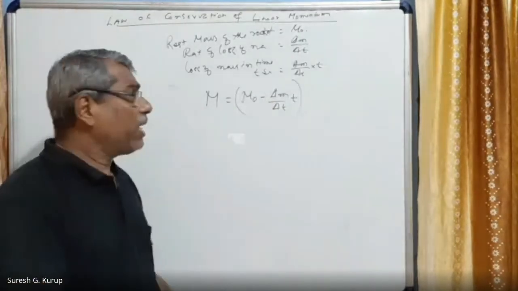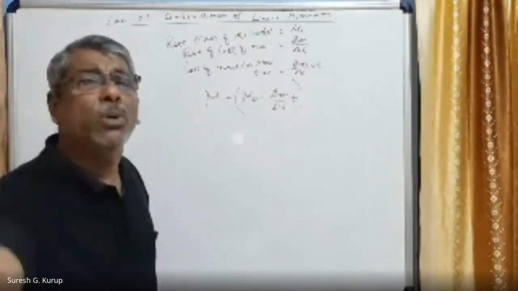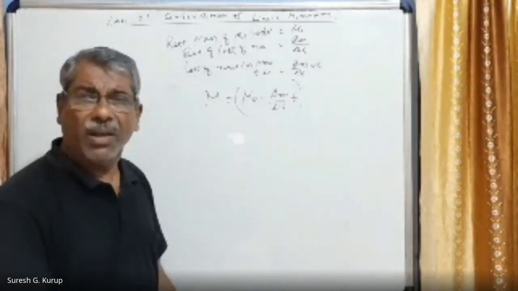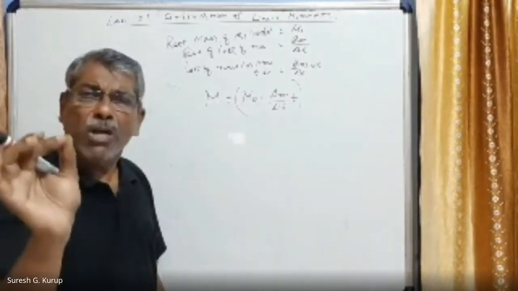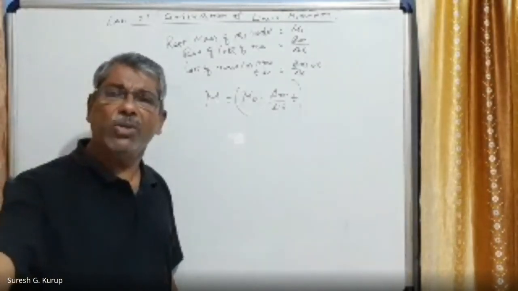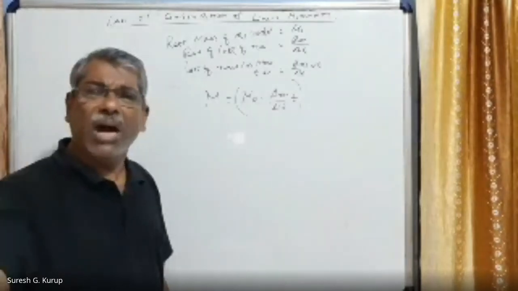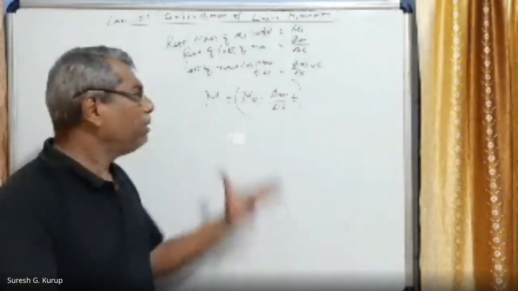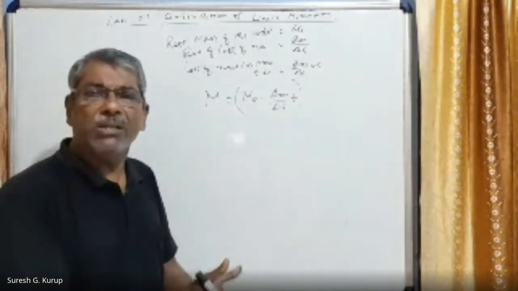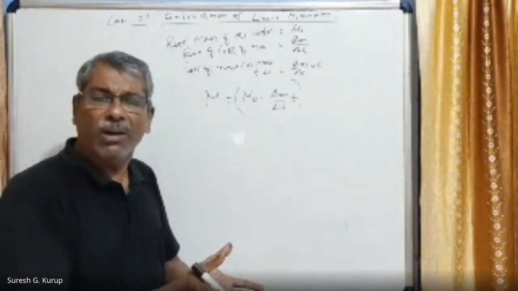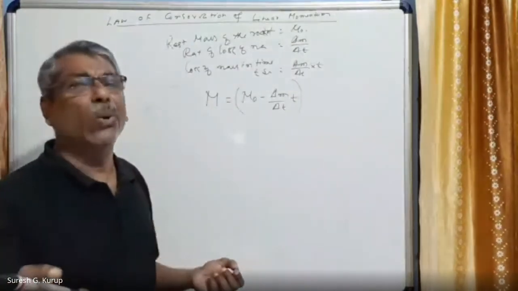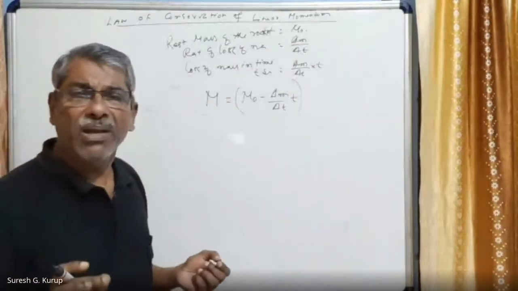Now suppose that at this stage a small amount of mass delta m is ejected through the small hole due to firing, right? Suppose that delta m is passing out with velocity u. Due to that loss of mass delta m, the main mass is not reduced much, because the total mass remaining in the system is very much greater compared to the loss of mass delta m.